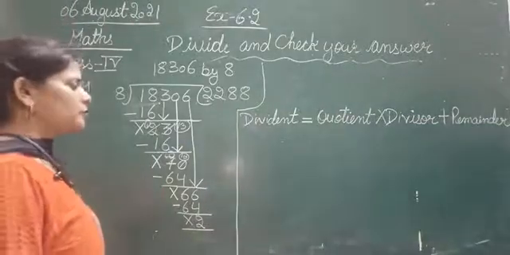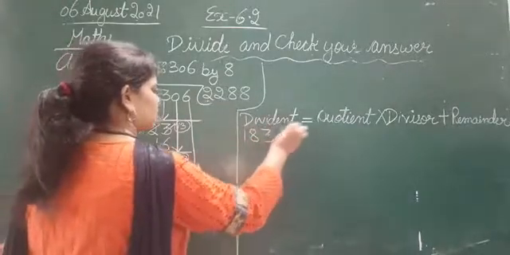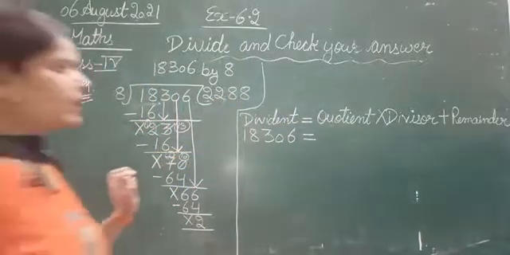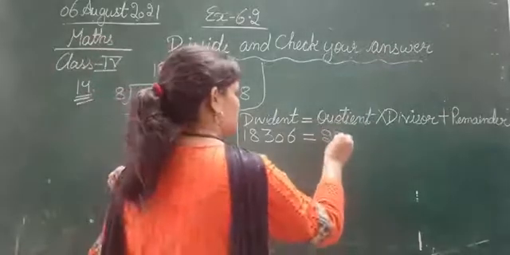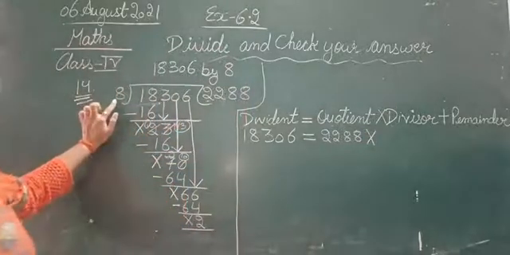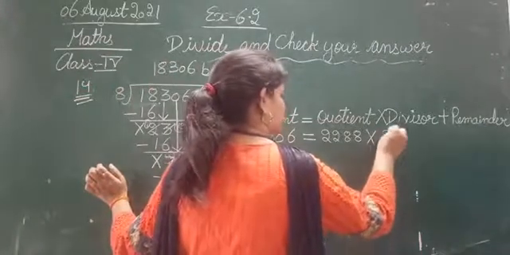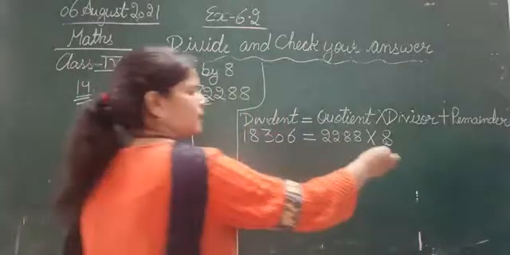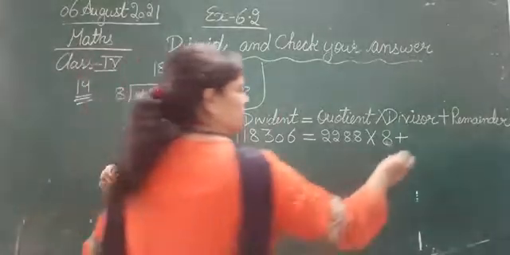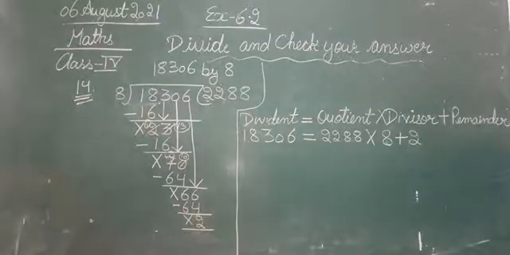Okay, so let's put in the values. What is the dividend? That is 18,306 is equal to, as it is, quotient. So what is the quotient? That is 2,288, multiply divisor. What is the divisor? The divisor is 8. Plus remainder. So what is the remainder? The remainder is 2. Okay, so now we have to solve this formula.